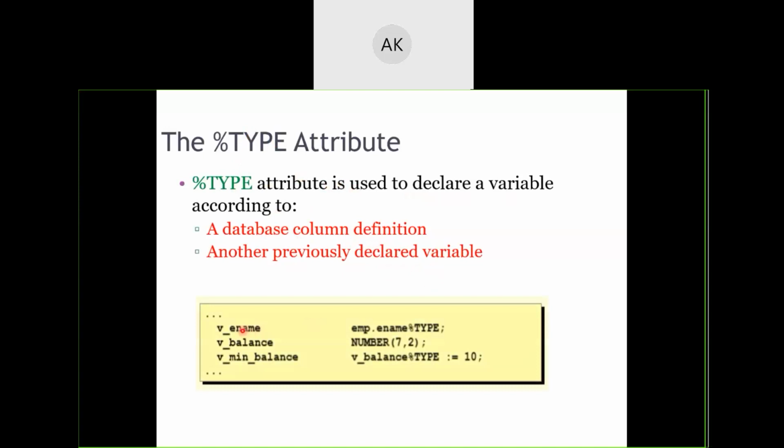Just what you need to do is, here you wanted to create a variable called v_name. This is a PL/SQL variable which you wanted to create. Give it its data type. You're not mentioning the exact data type here. You are mentioning the table, EMP table, dot column name, whatever column's data type you wanted to replicate for this variable with percentile type. If you attach this percentile type,